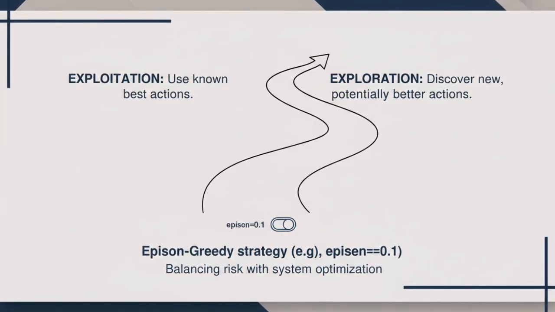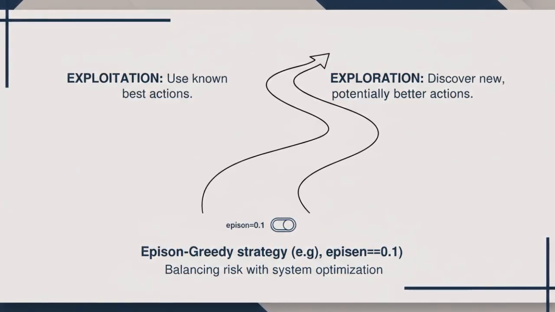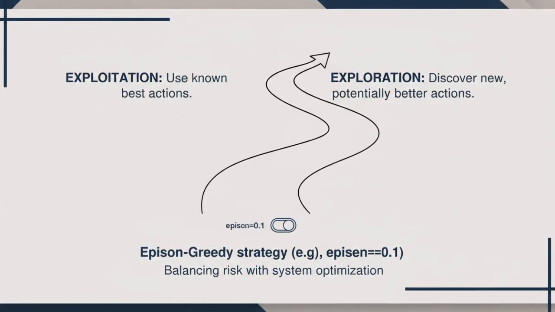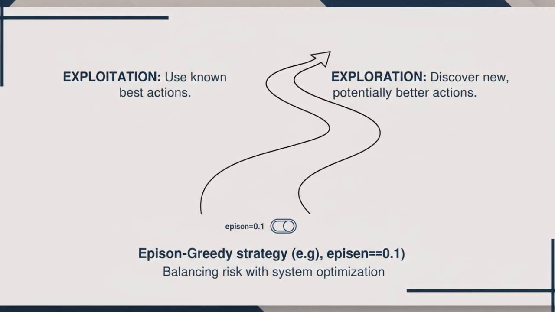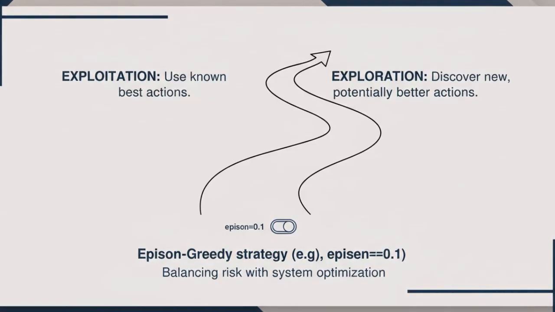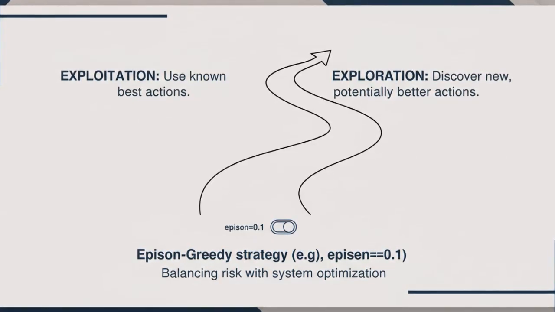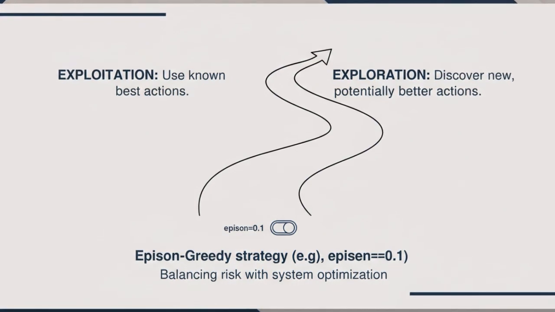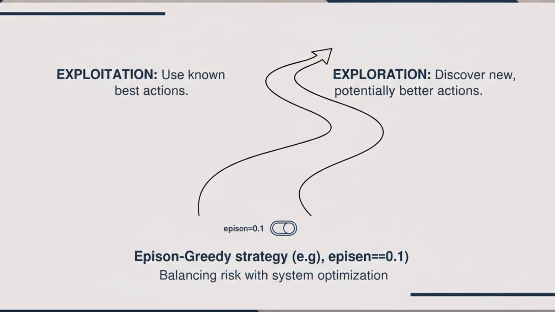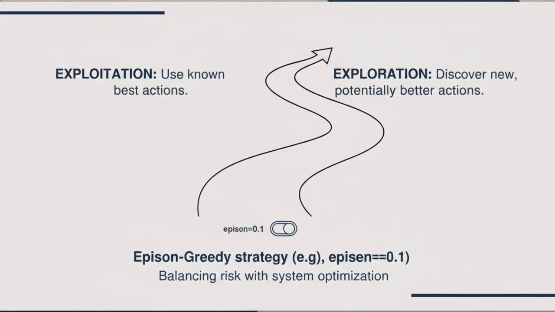We often use techniques like epsilon-greedy, where the system explores with the probability of epsilon. As architects, you must design safeguards or boundary constraints that allow for exploration within safe operational limits, ensuring that the learning process doesn't violate your service-level objectives, SLOs, while searching for the optimal configuration.